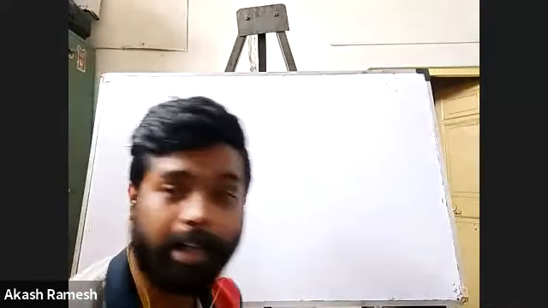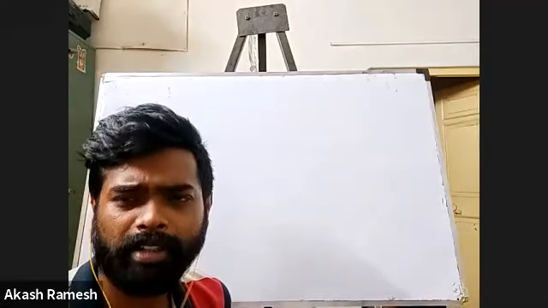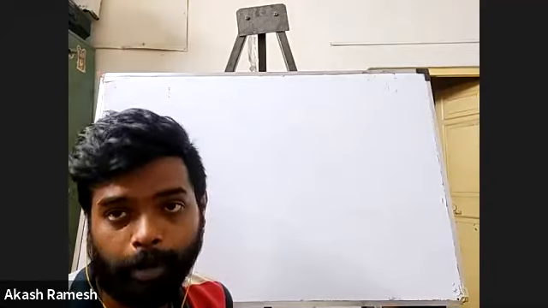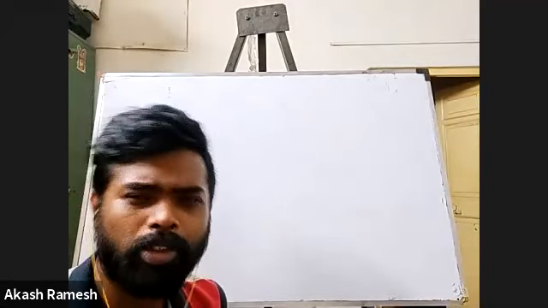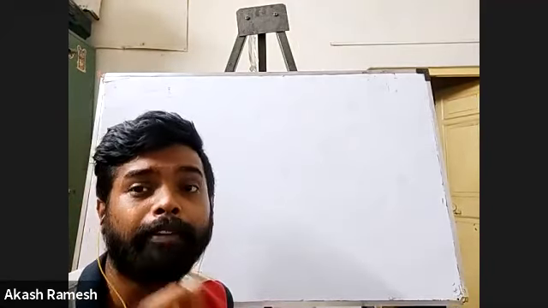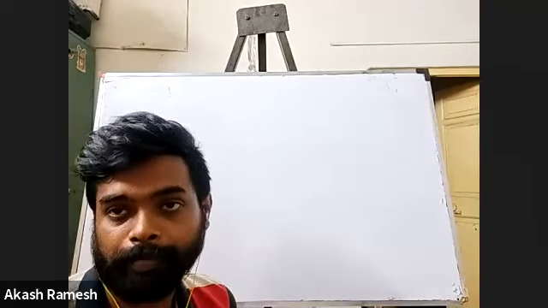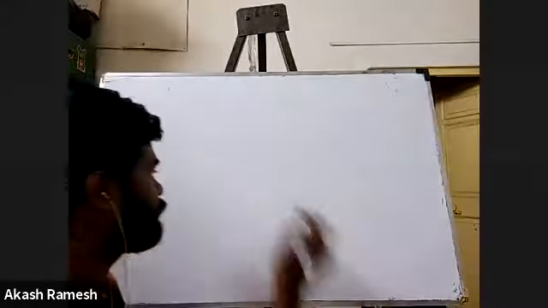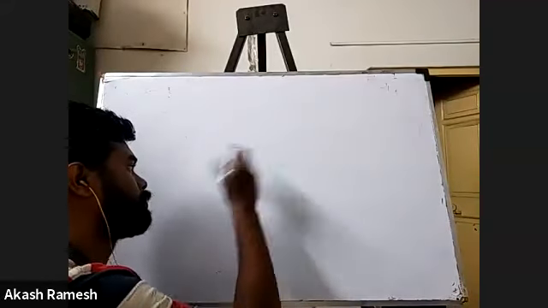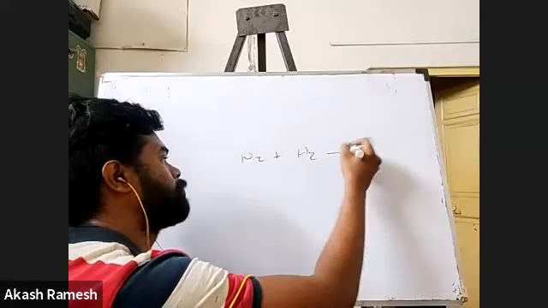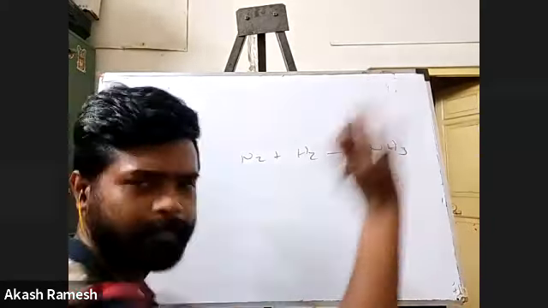we are studying balancing. What we said is the amount of reactant should be equal to the amount of product. Please understand, as I told you, every element has its own atomic mass, isn't it? Say if I write it like this, N2 plus H2 gives ammonia.